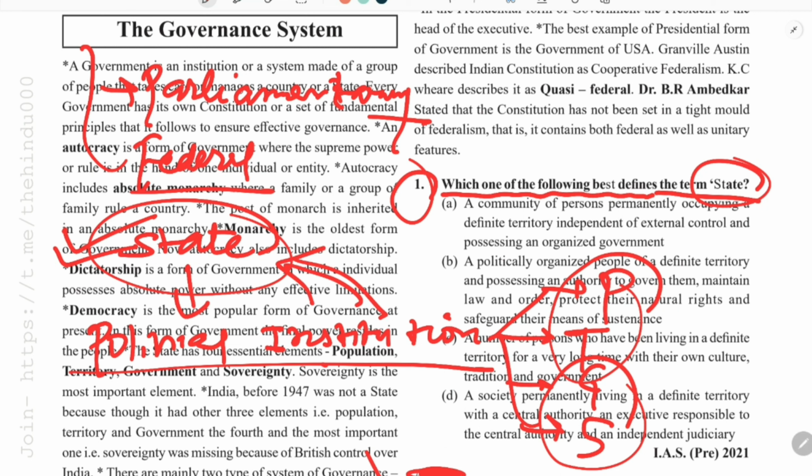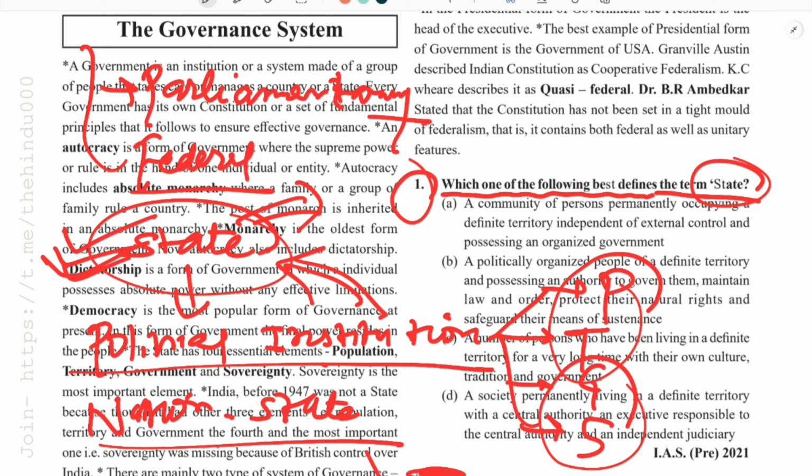This state is not the state we mean in the modern context, like UP, one of the 28 states present in India. We are talking about the state as a nation, through the concept of the nation state. This is basically a political concept. You do not have to mix it with a state like UP. This state is a general idea about a country or a nation, like India is a state.